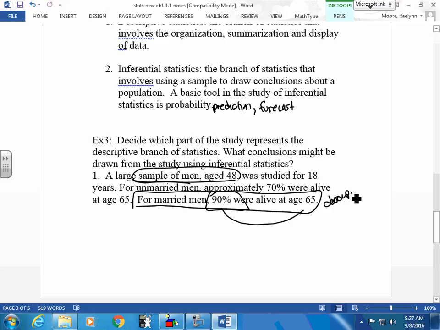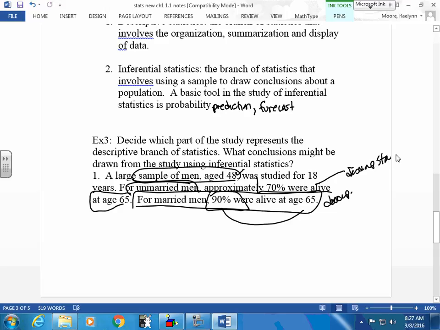Why did I sample these men? What did I ask them? The reason they're all the same age, you can't do a survey and ask different men a question if they're not related. A population has to include all about the same type, so they would include all men that are 48 years old. And from that, I'm pulling out a little sample that are 48. I don't want men that are 58 in here. They're at a different thing. I want everybody that has a commonality. So this is describing it, and this is describing it. For my unmarried men, there's another descriptive statistic.